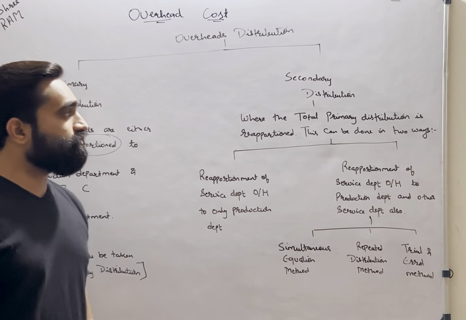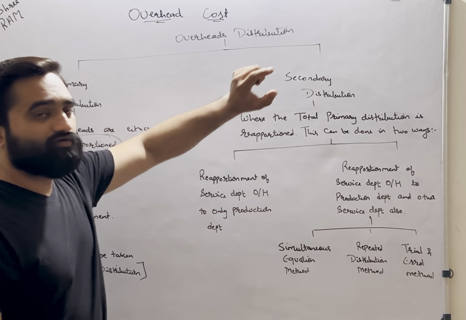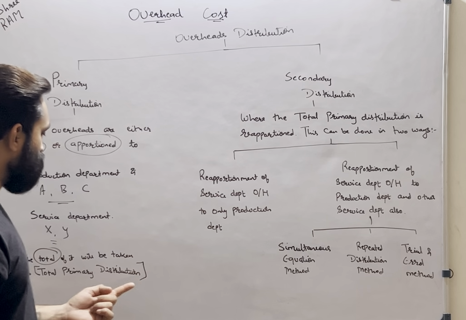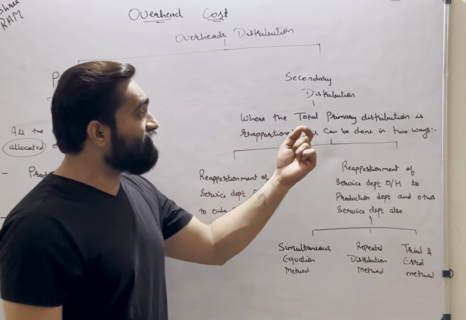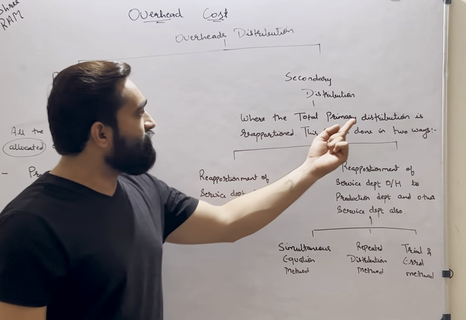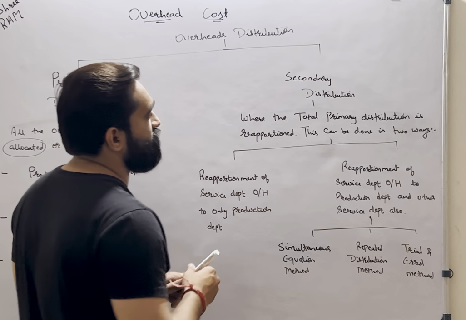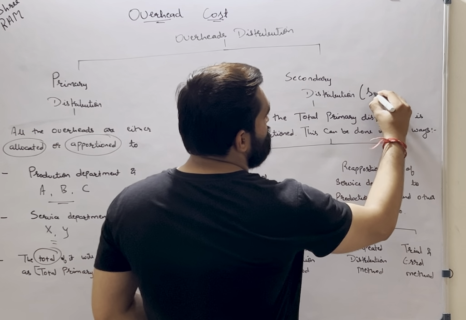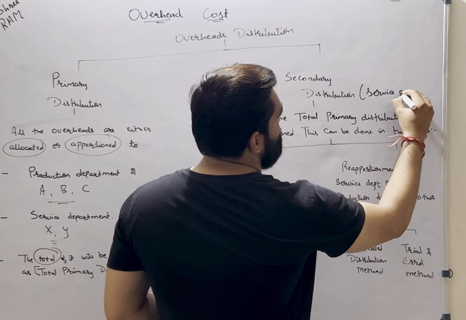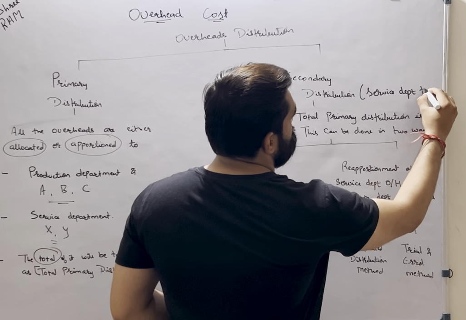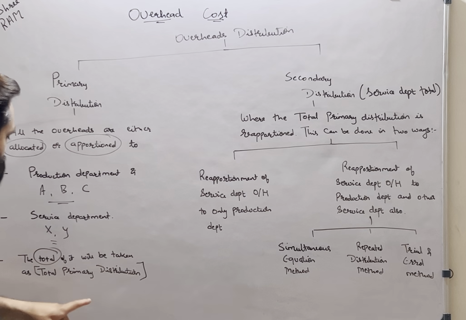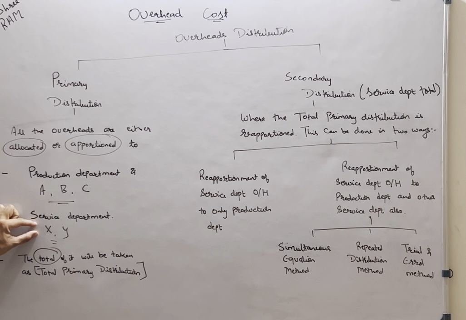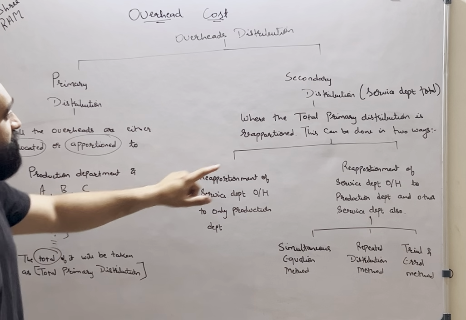Another type of questions you will find out is the secondary distribution. What we do here, we reapportion the total of service department when the total primary distribution is reapportioned, and that is secondary distribution will always happen for service department total. So whatever total primary distribution you have received for X and Y department, let's say, now they are asking that the total of X and Y should be reapportioned.